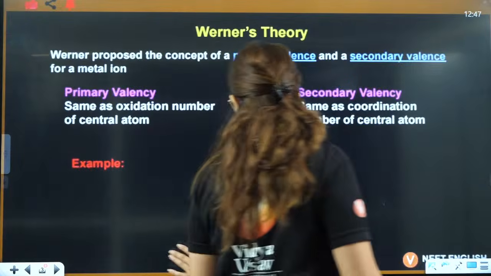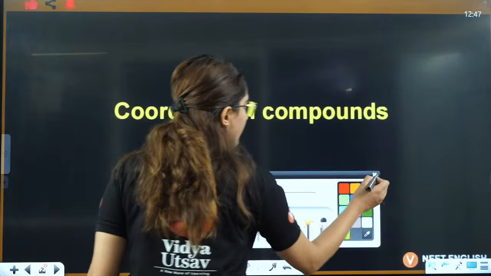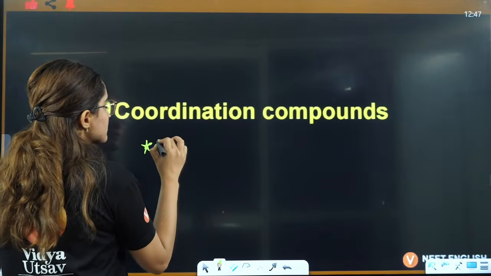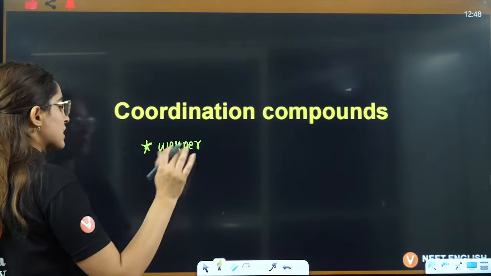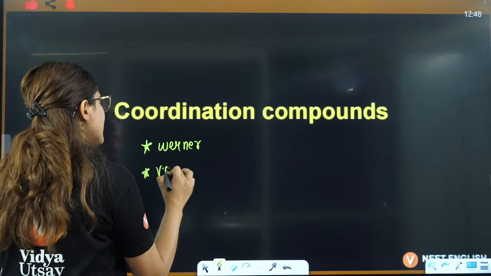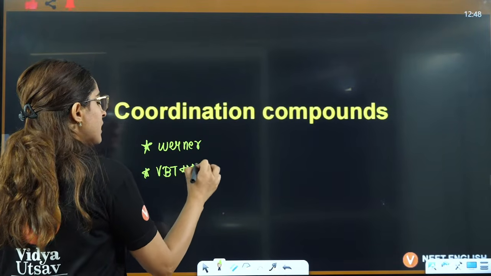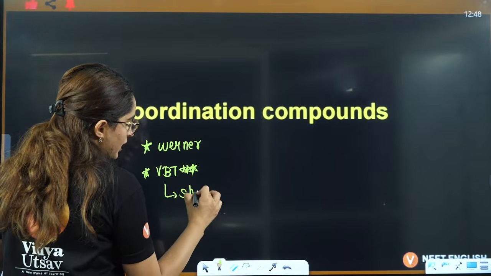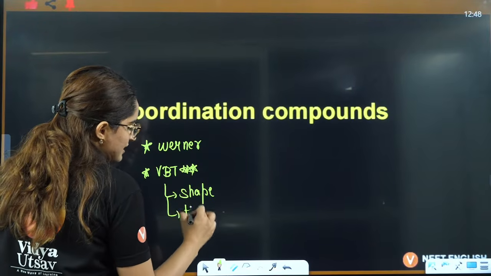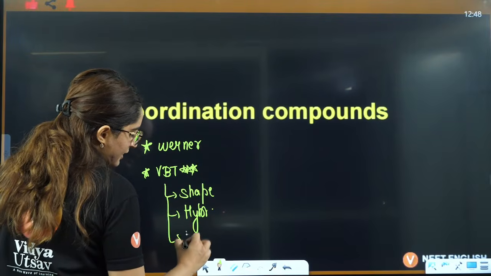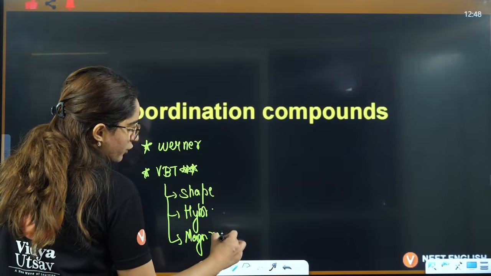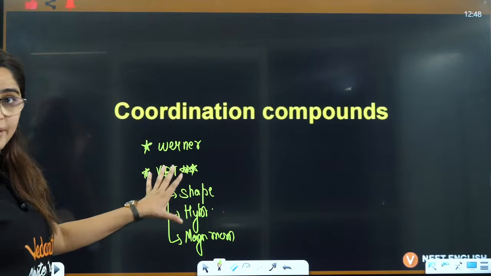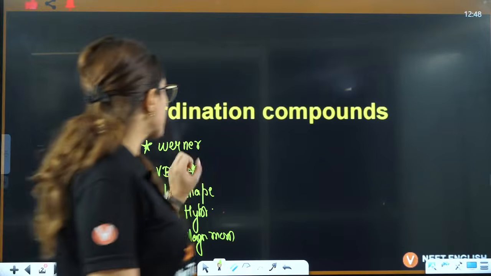If I talk about coordination chemistry, guys, in coordination compounds there are some very important topics. Firstly, let's see what topics we are going to do. First is Werner's theory, a very simple and straightforward theory. Then mostly they ask questions from VBT: shape, hybridization, then magnetic moment. So these three questions are a sure shot question in your exam. Definitely out of this, a VBT question will be there in your exam.